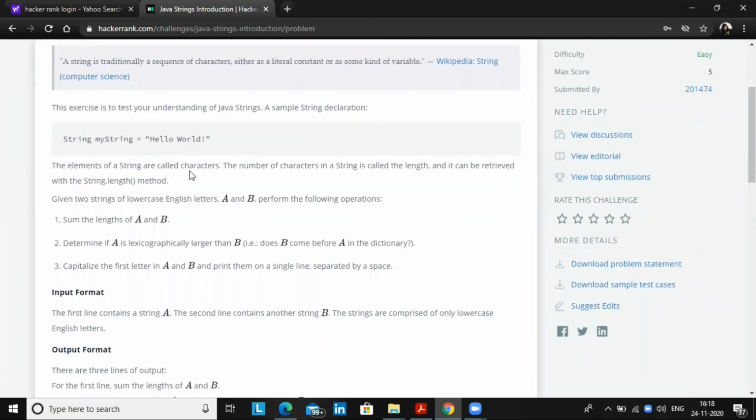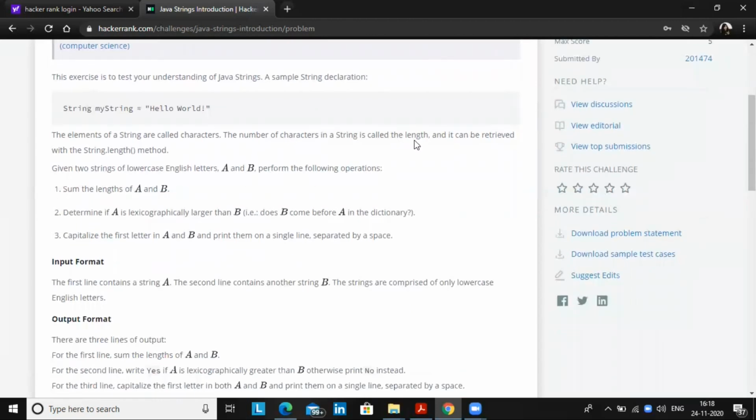The elements of a string are called characters, so H-E-L-L-O-W-O-R-L-D are characters, and a combination of characters is called a string. The number of characters in a string is called the length, and it can be retrieved with the string.length method. If you want to know the length of "Hello World", you write myString.length, which is 1 2 3 4 5 6 7 8 9 10 11. So you will get 11 as the output.